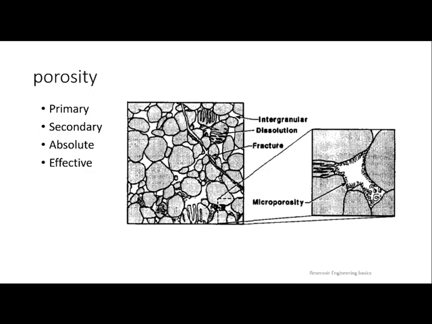Why? Because effective will be very less. Sometimes it will be nil. When it is nil, you can understand there is no permeability. You can see a channel here, if you see this arrow mark. This is interconnected pore spaces. It is like a fracture. So oil, if it comes here, can be bypassed and will be leaving from this region.